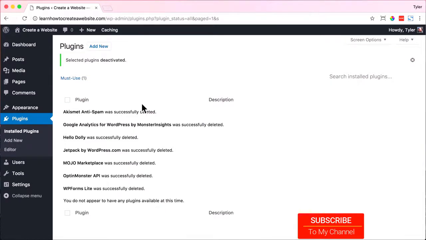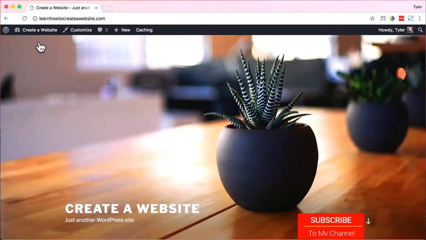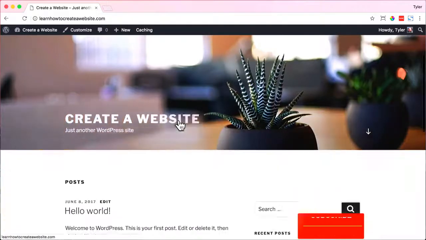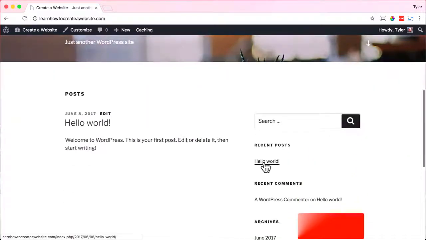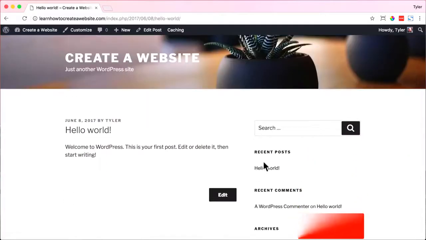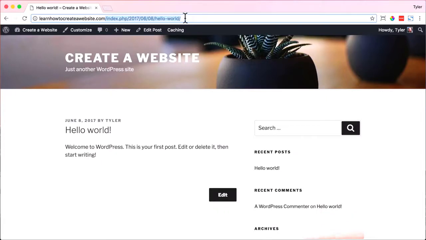The next thing that we're going to do is update our permalinks. Let me show you what that is. If we hover up right here and click Visit Site, we go back to our site and we see this bar up here, and that shows us that we're logged in, so our users aren't going to see that. But anyways, if we scroll down and click on the Hello World, we can see up here it's ourwebsite.com/index.php/the date, then Hello World.